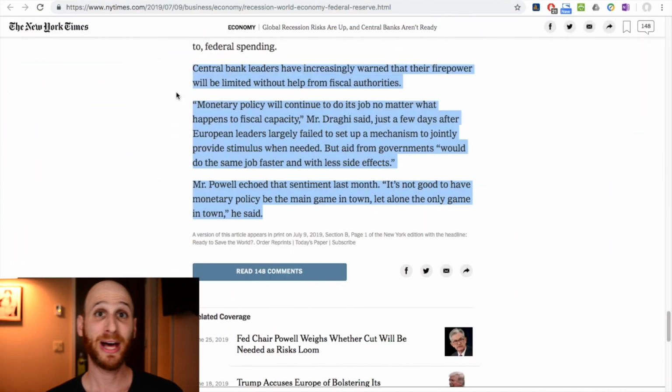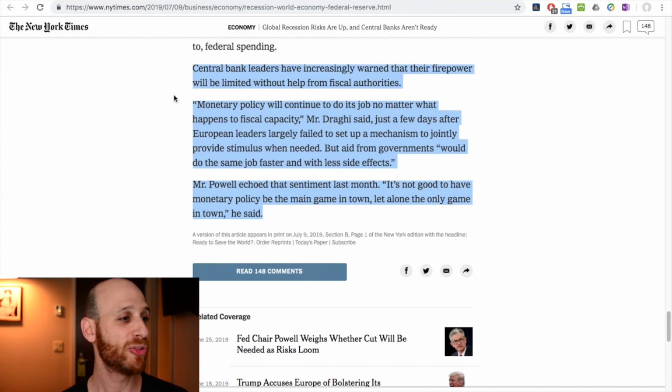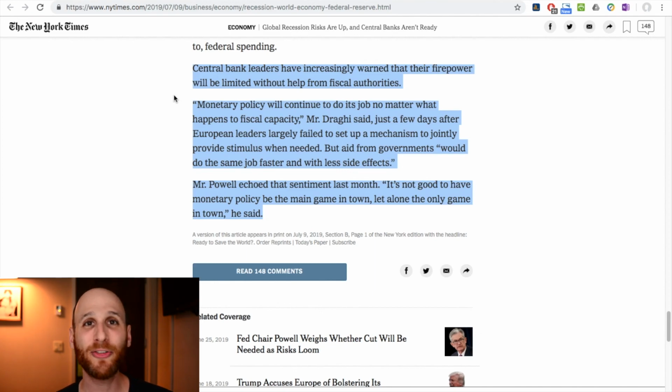The other point to think about, which ties back in with what we were saying with Philip Lowe, is the idea that central bank leaders have increasingly warned that their firepower will be limited without help from fiscal authorities, so the ability to fix the economy needs more help from fiscal policy in terms of the government's responses, not just the central banks.